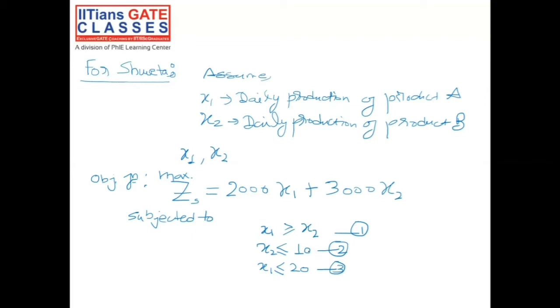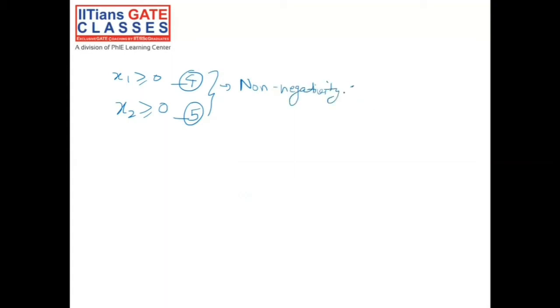So x1 has to be greater than or equal to 0, and similarly x2 has to be greater than or equal to 0. So the other two constraints would be x1 greater than or equal to 0, constraint number 4, and x2 greater than or equal to 0, constraint number 5, and we call them non-negativity constraints.